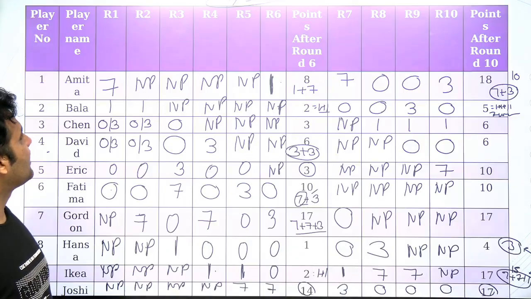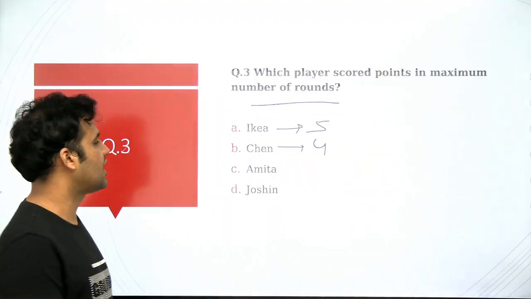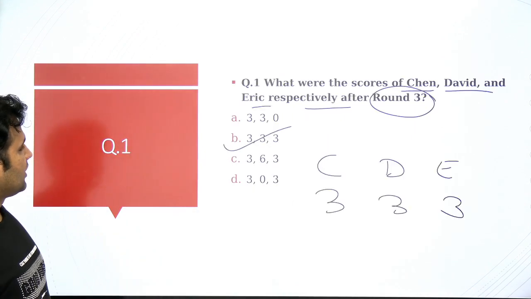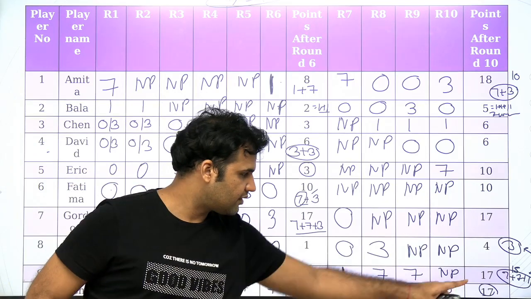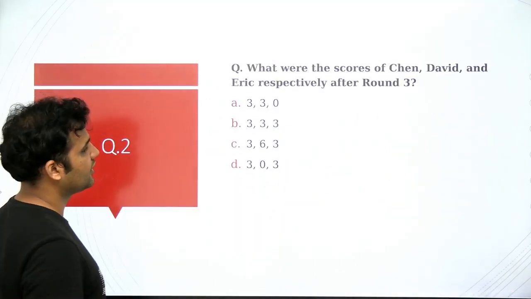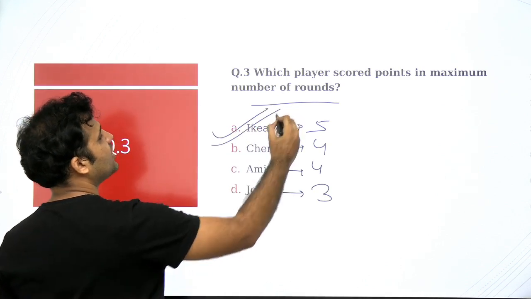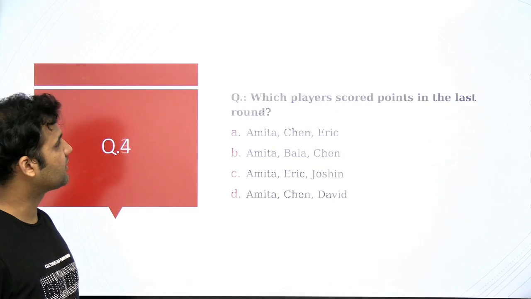If you look at Amita, Amita is scoring here, here, here and here. So 4 scoring rounds for Amita. If you talk about Joshin, Joshin is scoring here, here, 1, 2, 3 rounds only. So Joshin is scoring for 3 rounds. So Ikea is the person who is scoring in the maximum number of rounds. So option A will be the answer of the question.